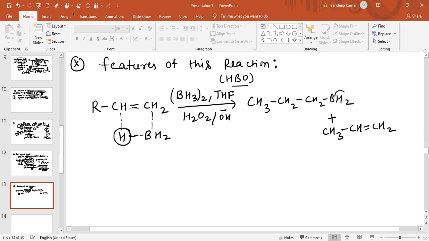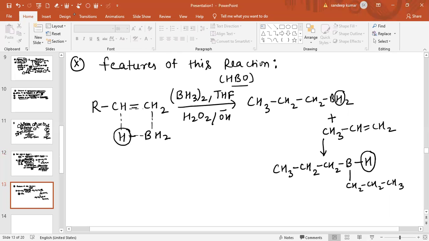Then one more hydrogen will be removed, and in the second step it will form CH3, CH2, CH2 and boron, again hydrogen, and one more group is added, CH2, CH2 and CH3. Now we can see one more hydrogen is present there.